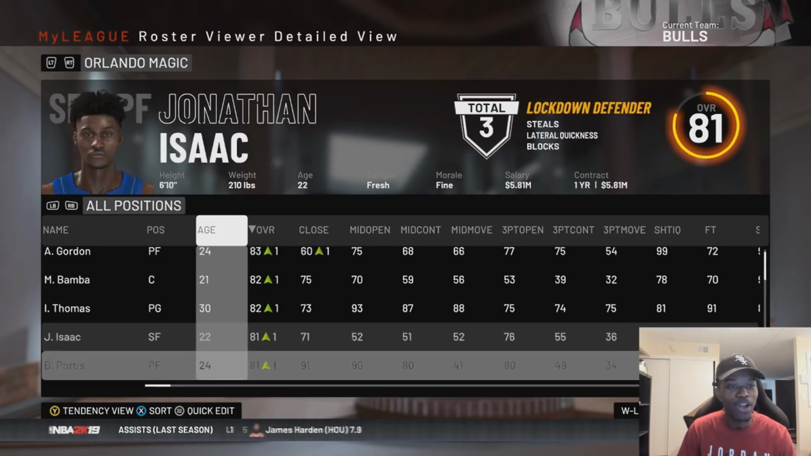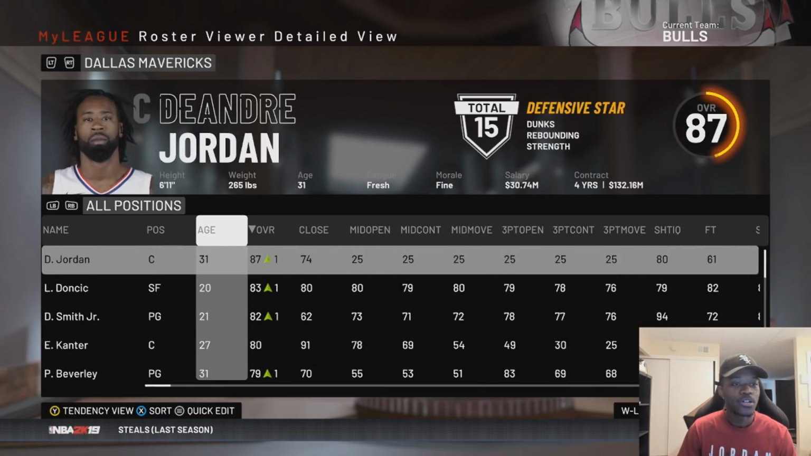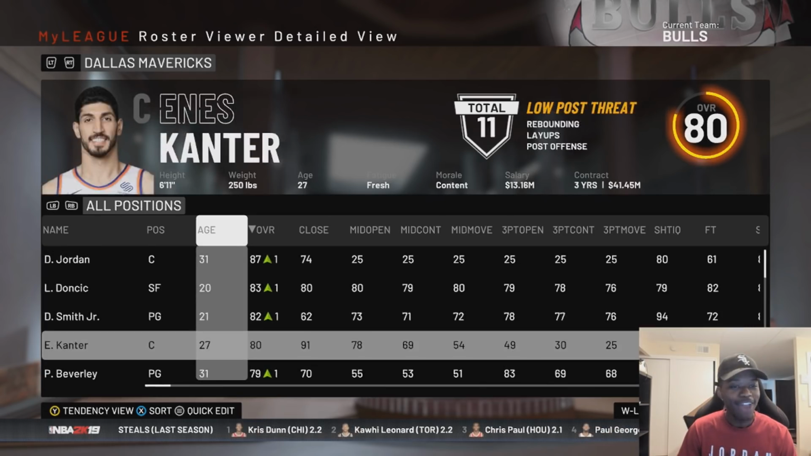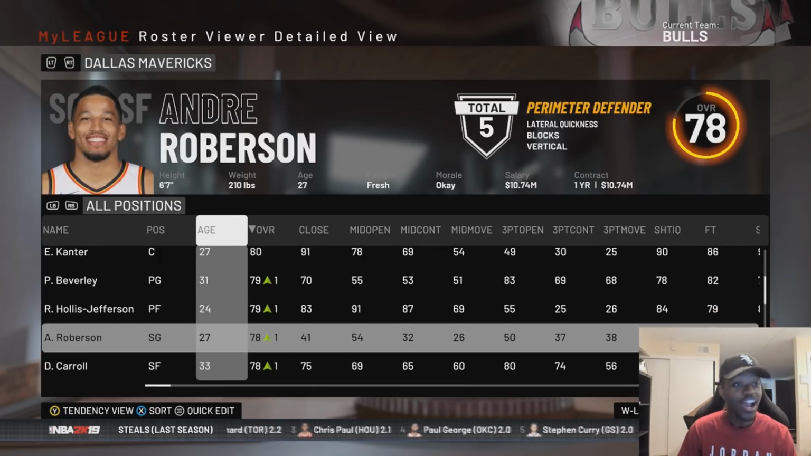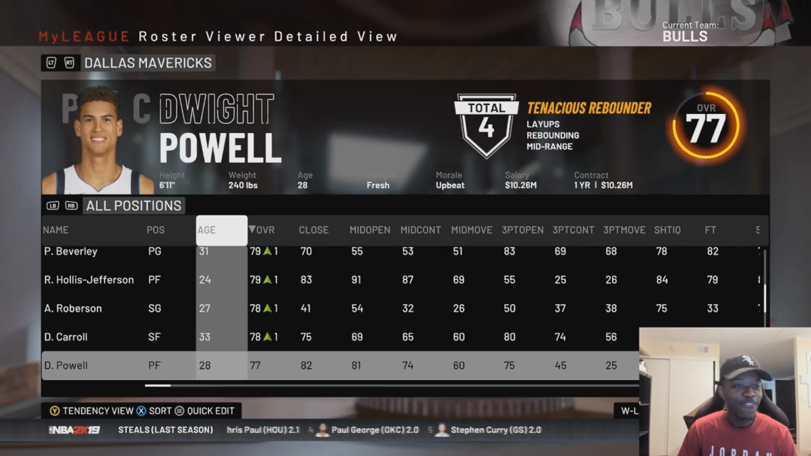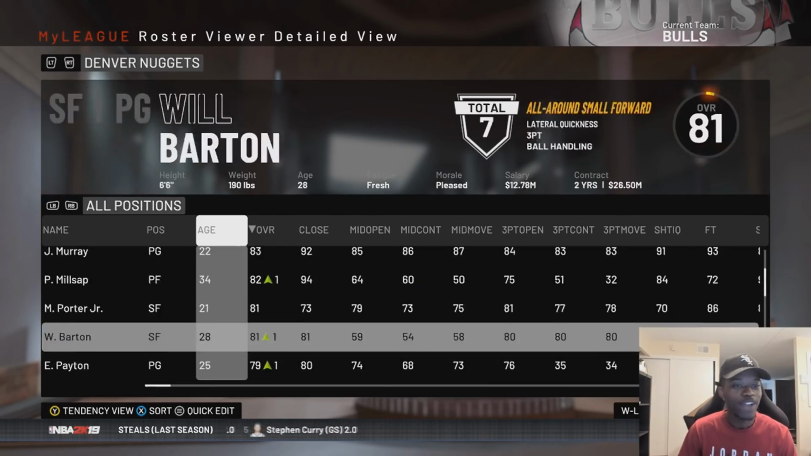IT is the new starting point guard in Orlando. Bobby Portis, a power forward for them. The Mavericks: Enes Kanter, Pat Bev, Rondae Hollis-Jefferson, Andre Roberson. Everybody has like 4 or 5 new guys on their roster.